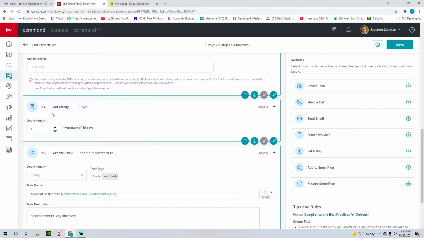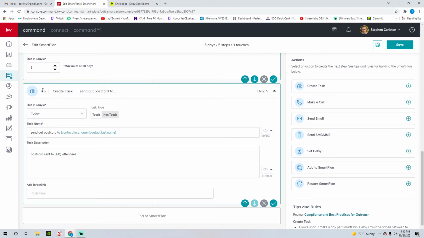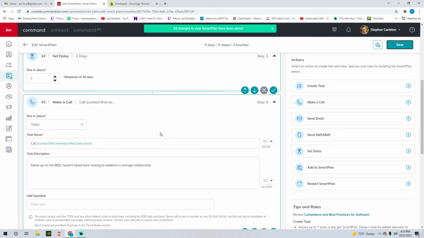Set a delay. Wait a day. And then 5, create a task, which means it could be whatever you want it to be. But in this case, it was send out a postcard. There we go. Smart plan done. Follow up done. Let's hit save. Great. Smart plan's been saved.